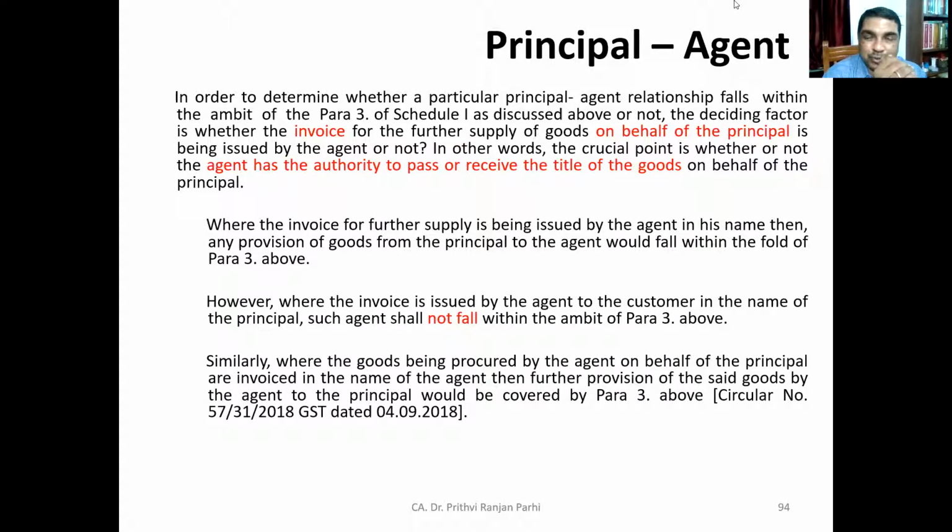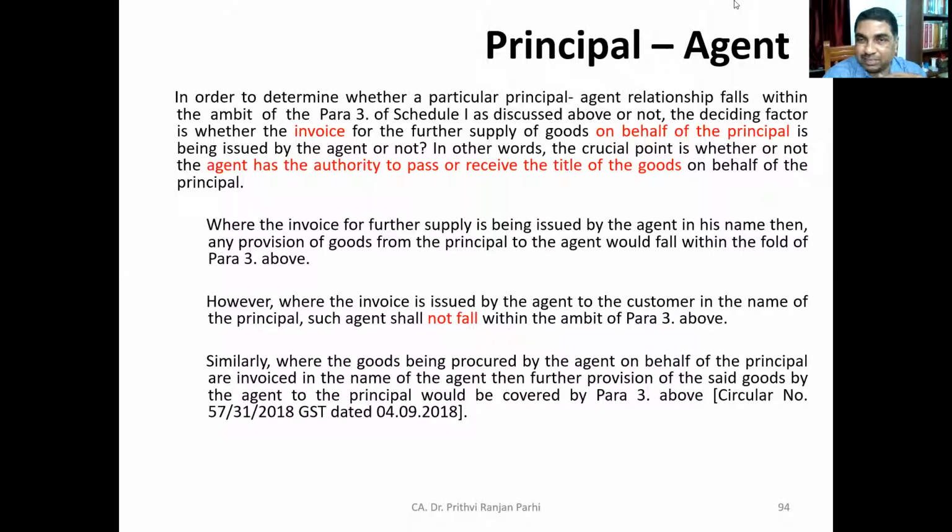So in the first case we have seen, goods are received by the agent and the agent will be supplying. Now the agent is supplying, so the agent must be issuing some invoice. Here the key factor is whether the invoice for further supply of the goods on behalf of the principal is being issued by the agent or not.